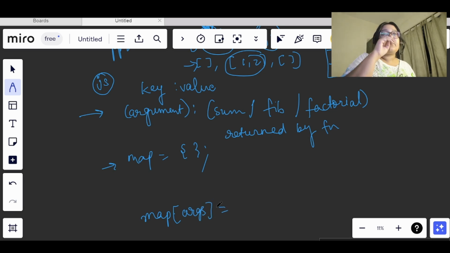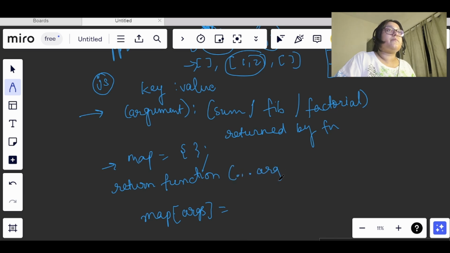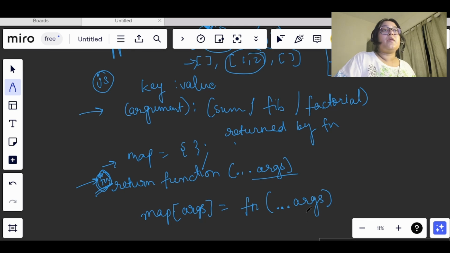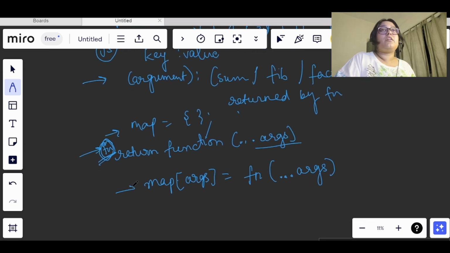So how will it be added? We will take the map, and the argument will be stored here. Let's say the function is getting returned like this: return function, and the arguments are passed here. Okay, so this fn is in the outer function, and we will be using closure to get access to this function. So this argument will be passed in this function, right? Now we have the value, right?